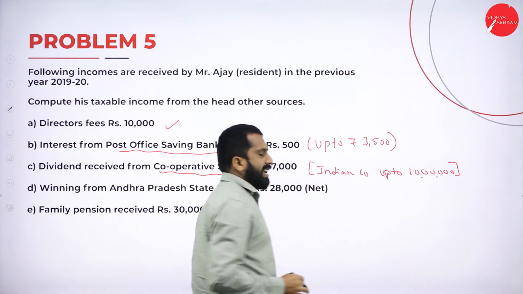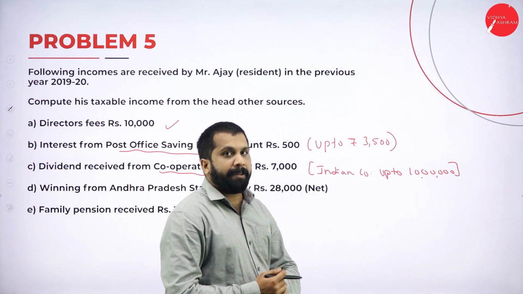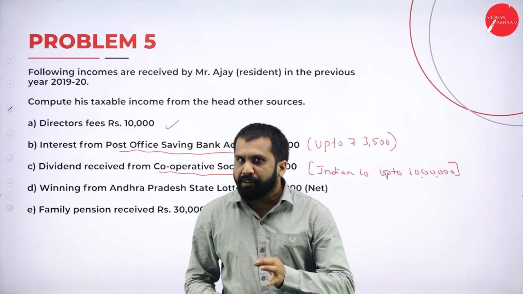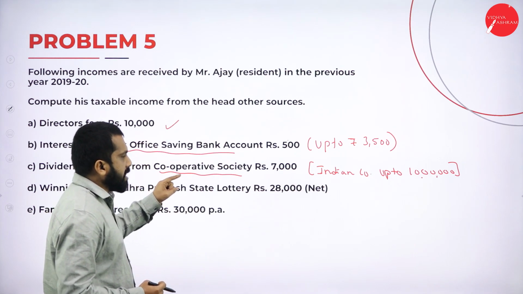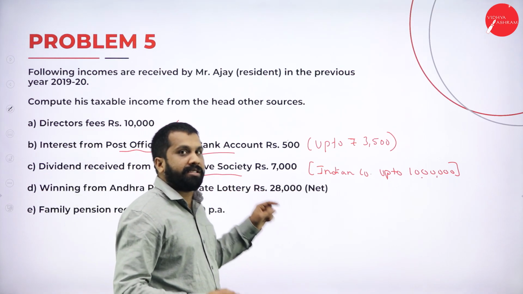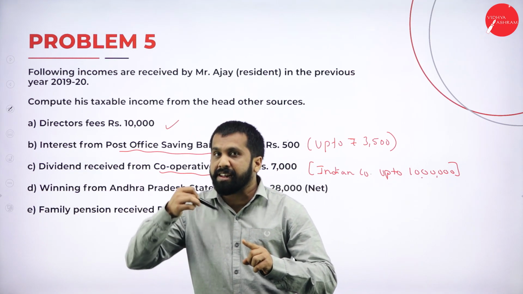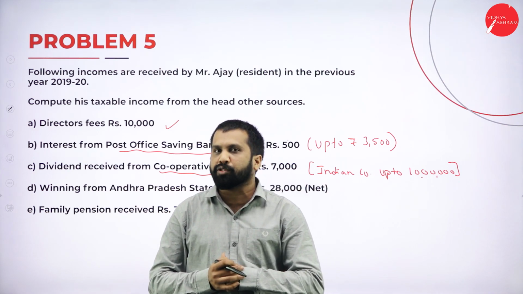If it is a foreign company, fully taxable. If it is a cooperative society, fully taxable. Remember, this is cooperative society. So whatever dividend received is fully taxable. There is no exemption. Only for Indian company up to 10 lakh we consider as exemption.